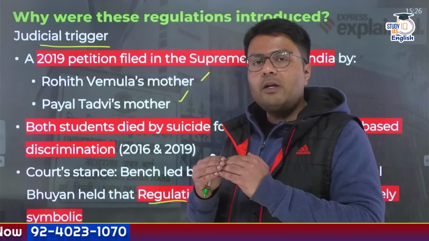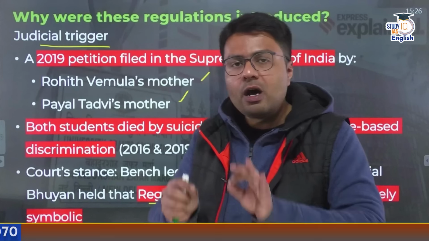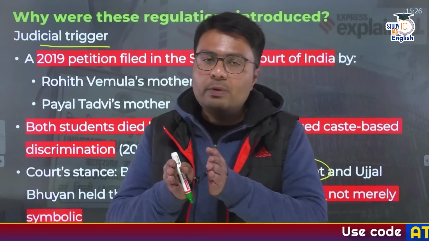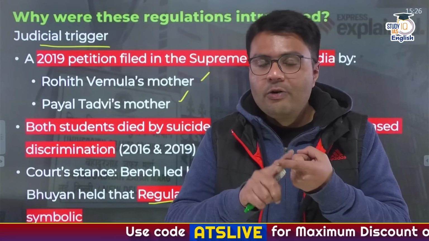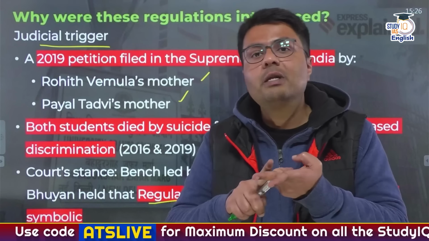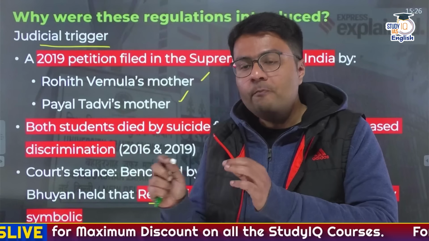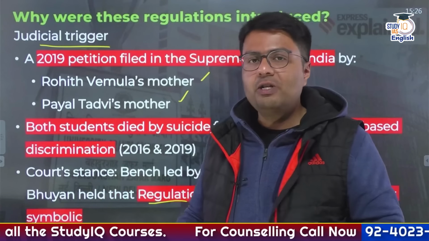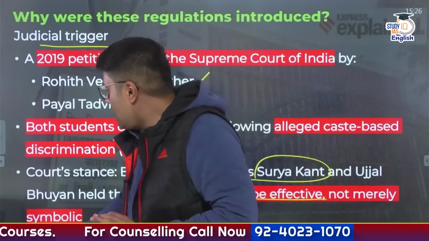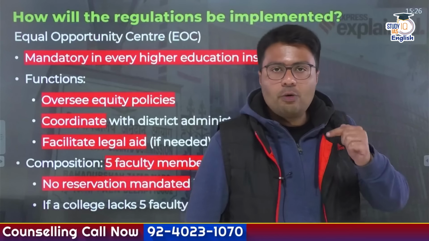So the Supreme Court in a way nudged the government to bring a stricter regulation that would deal with any discrimination that happens on the campus on the lines of caste, religion, gender, place of birth, as well as disability. And as I've told you, the main emphasis of these regulations is to prevent caste-based discrimination that happens in the colleges in India.